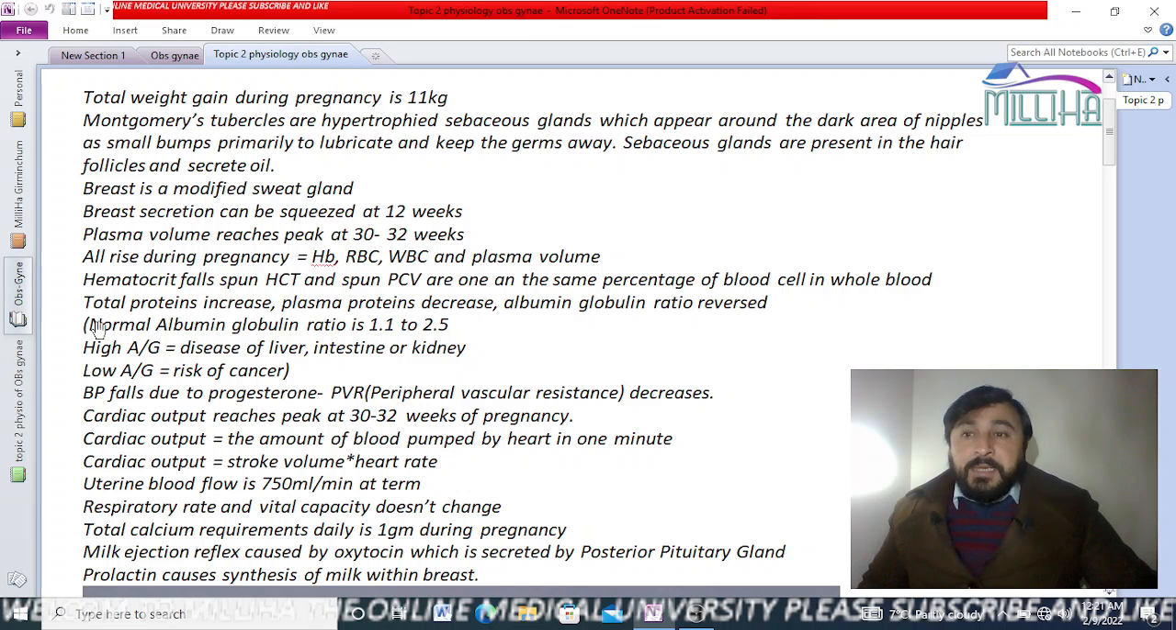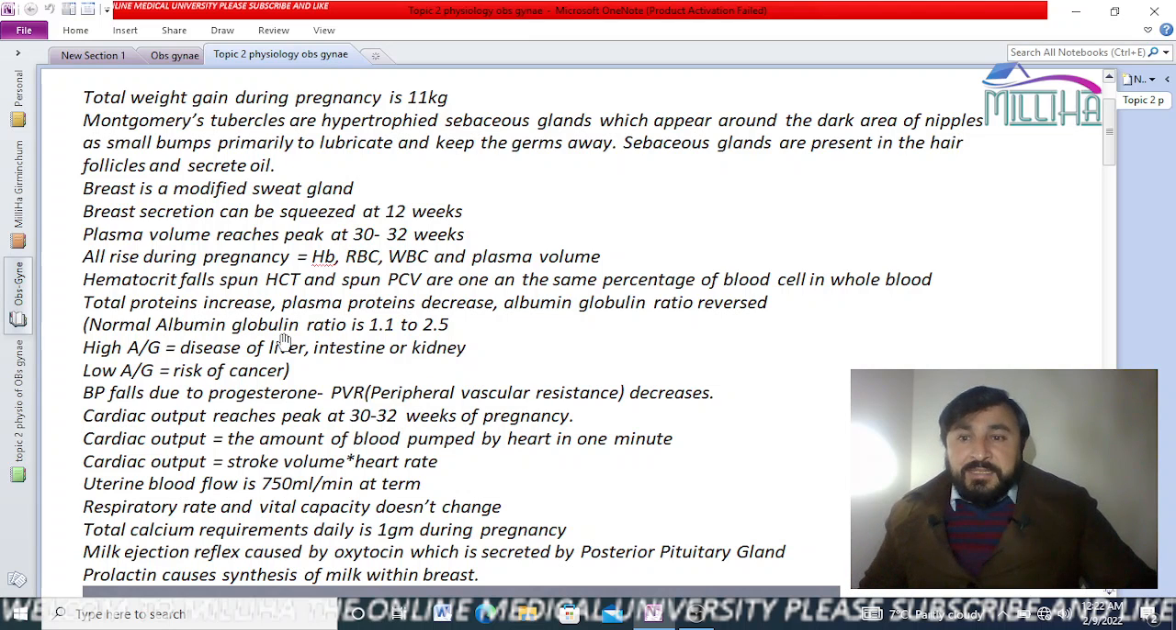Okay, but hematocrit falls. So HCT is hematocrit. Spun PCV and HCT, they both are the same, they are hematocrit. Hematocrit is nothing but the percentage of blood cells in the whole blood volume. That decreases because the volume of the blood increases.